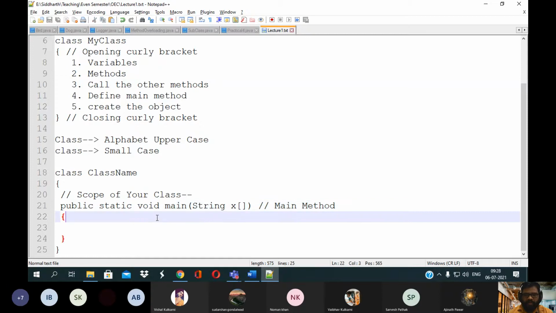Then void is one type of return type. Okay, so it returns nothing. It does not return any value. That is the meaning of void. Normally, whatever method has been defined will give a certain return value.